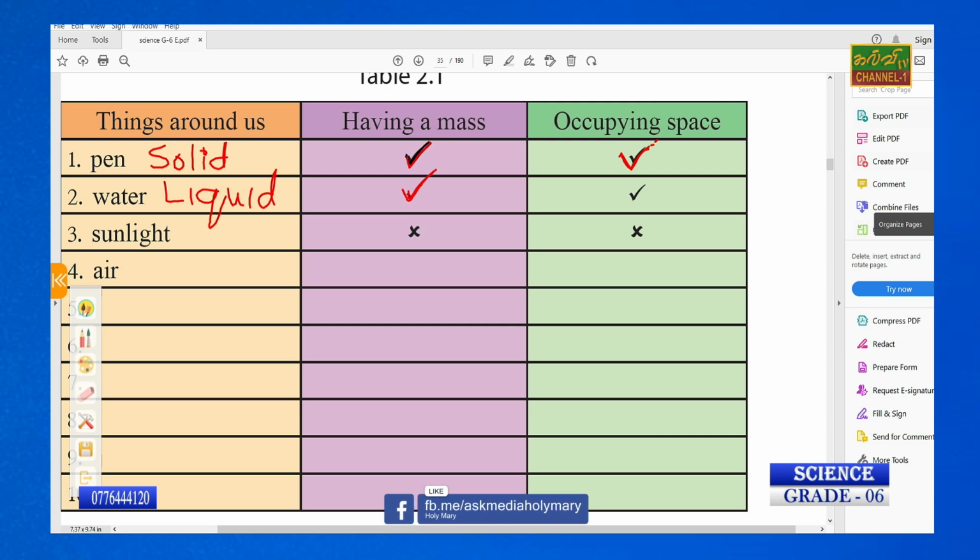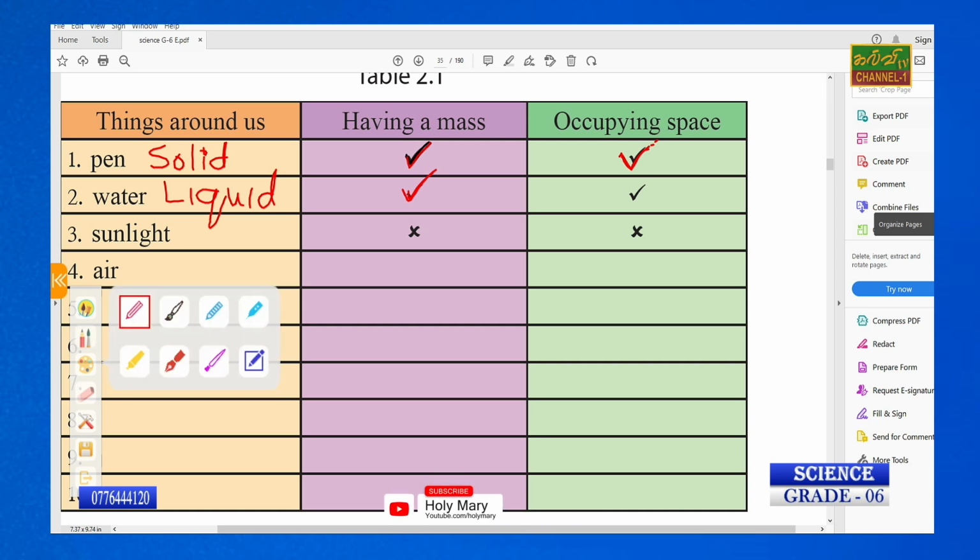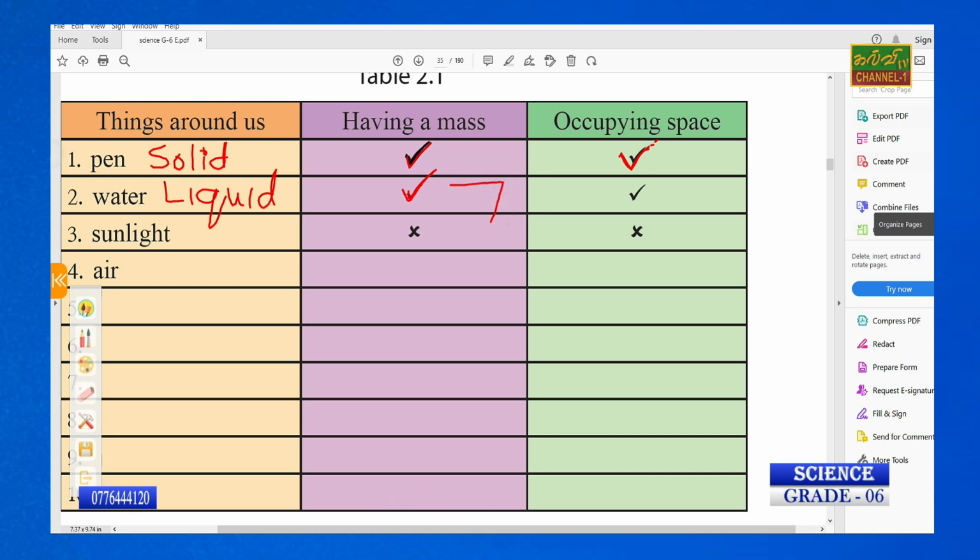If you want, you can measure the water by using a balance. For example, you use this balance and put the water, so one side is filled with water, and on another side put some scale, say 2 kilogram, and you can measure the mass of the liquid, that means water.